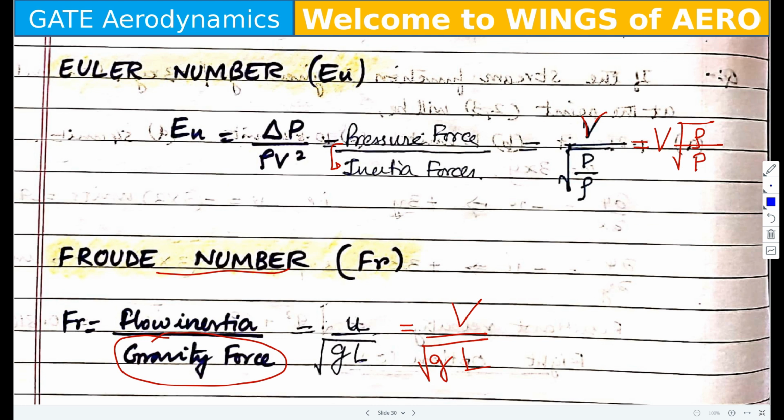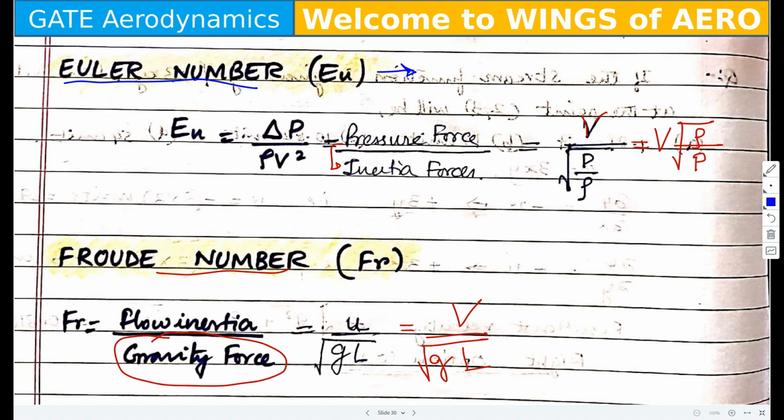Okay, then very important is the Euler's number. Very important is the Euler's number. Please highlight that Euler's number. Now it is a ratio between the pressure force versus inertia force. So whenever there is an Euler's number, that means it is an effect of pressure. So please keep that in mind: whenever some kind of problems are asking in state of or in effect of pressure, that means you have to utilize the Euler's number.